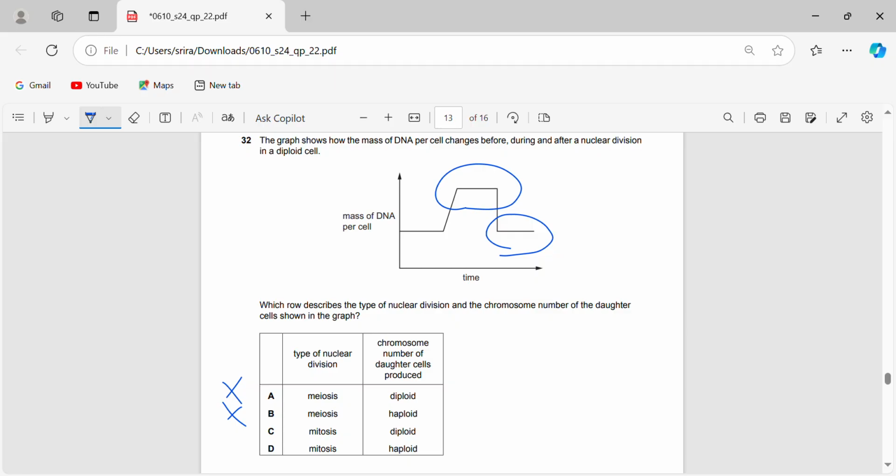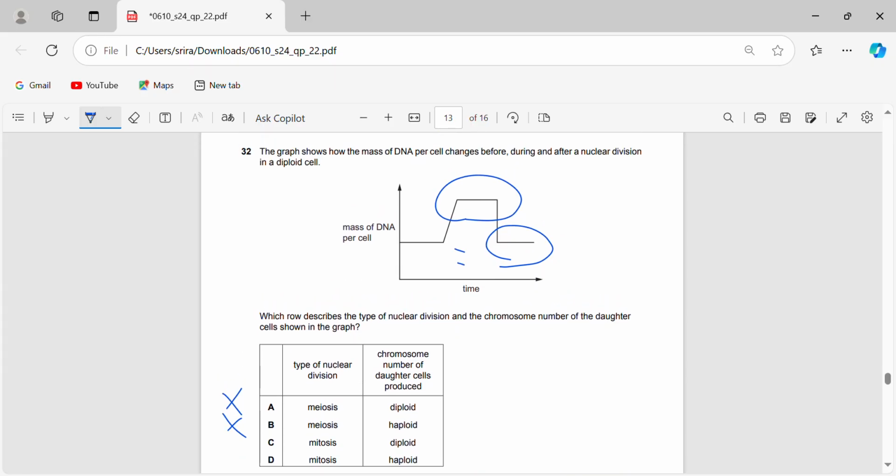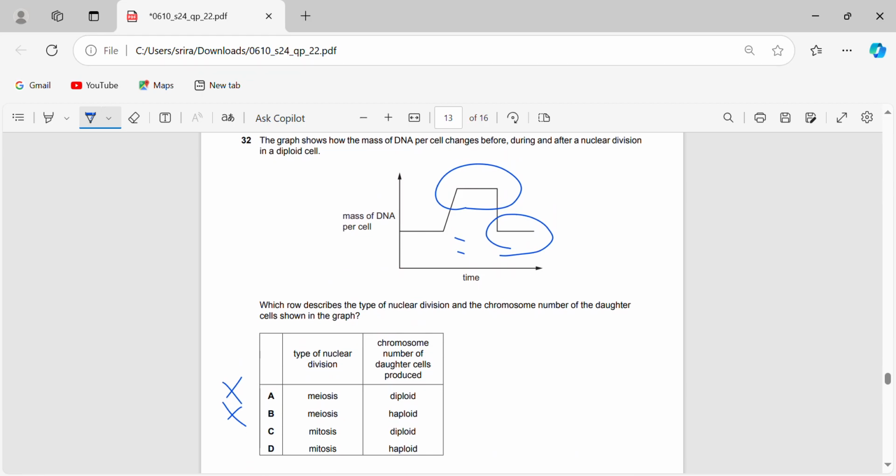It's one division only and it's returning to the same mass as the parent cell. These are the two important points. It's the same mass here. I'm just going to say it's mitosis and it's diploid, because only meiosis produces haploid daughter cells, so it's 32C.